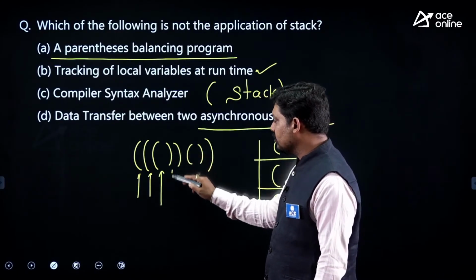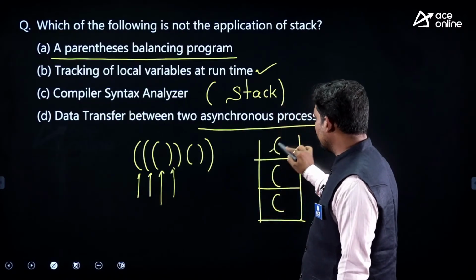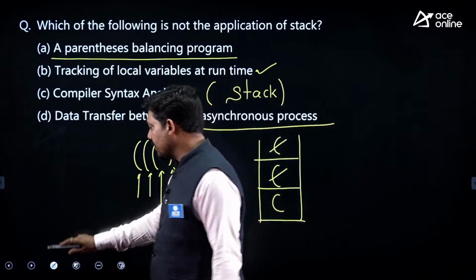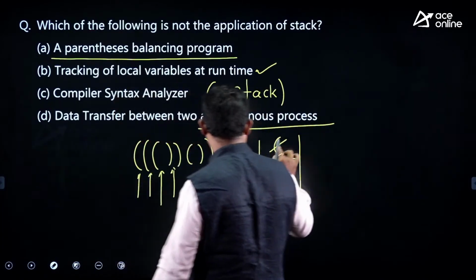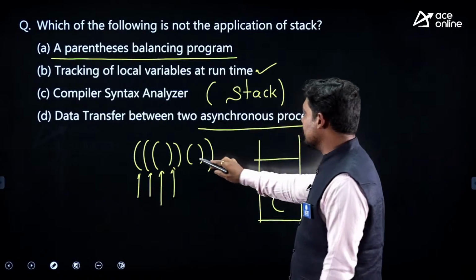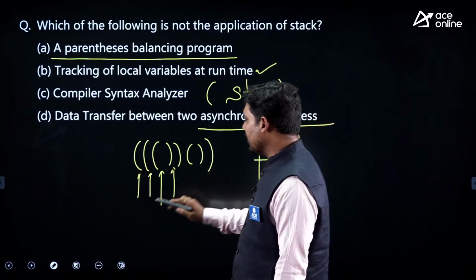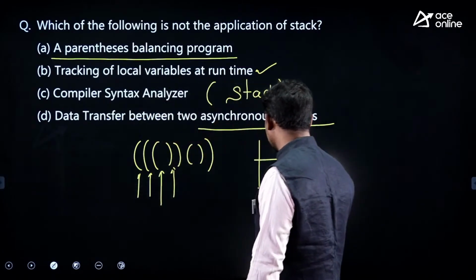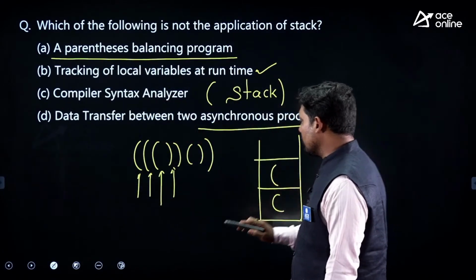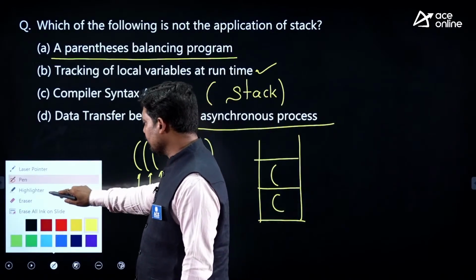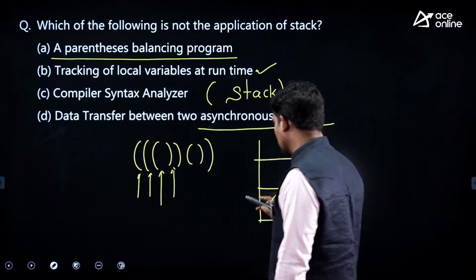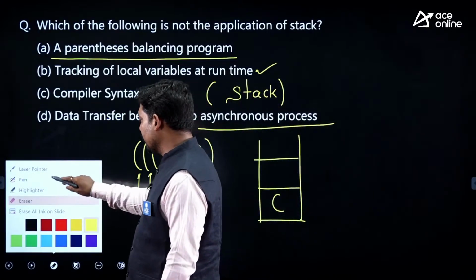So this is the first closing parenthesis, you pop this one. Second, you pop this one. Okay, so two elements are being popped, two parentheses are being popped. That means we are in this situation. Then again one opening and one closing. So again in this case you will get one opening and one closing, which means this will also be popped. Then the final closing one means this will also be popped.